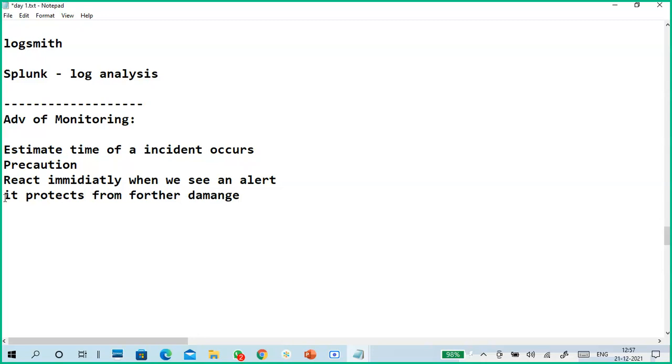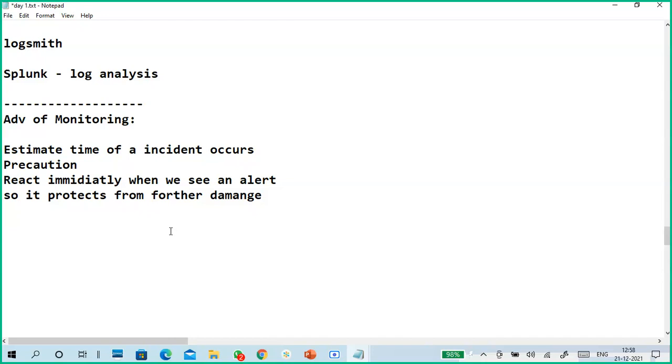Actually, say something has happened, like some network is down or maybe a disk is down. Immediately, by the alerting system, because of monitoring, you know some disk is down. You react and immediately you fix it. Otherwise, what happens? The effect of that incident, that issue, becomes more and more serious later, right?